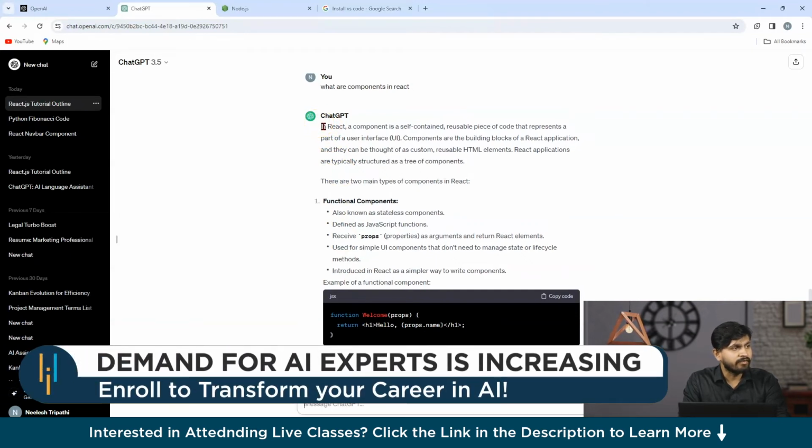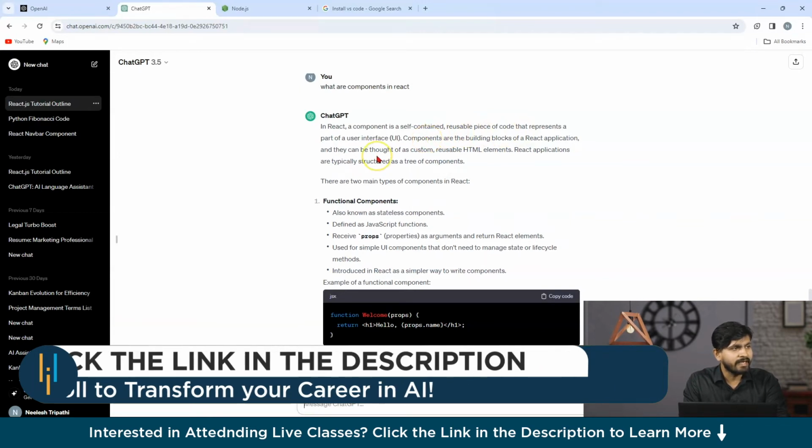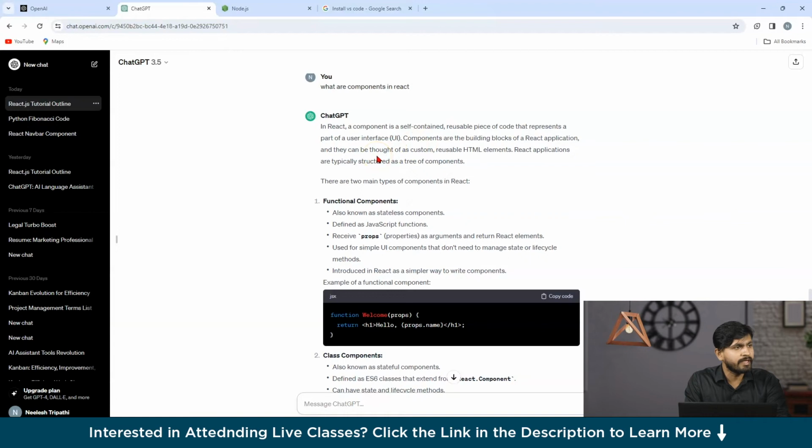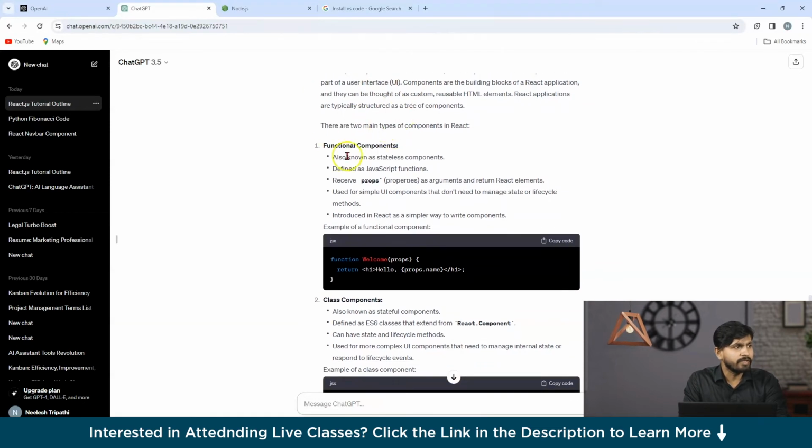It says that in React, a component is a self-contained reusable piece of code that represents a part of the user interface. Components are like building blocks of a React application and they can be thought of as custom reusable HTML elements. React applications are typically structured as a tree of components. So it says that a component is a part of the user interface that is a reusable piece of code. So here there are two types of components.